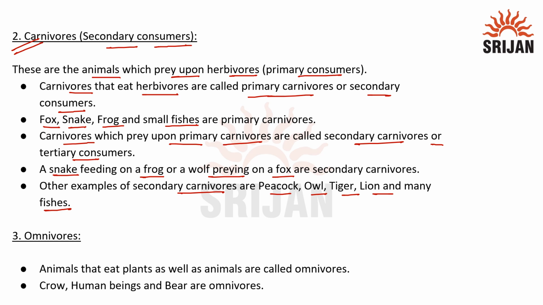Let's move towards the next group of organisms. The next group of organisms is called omnivores. Omnivores are animals that eat plants as well as other animals. Examples: crow, human being and bear.